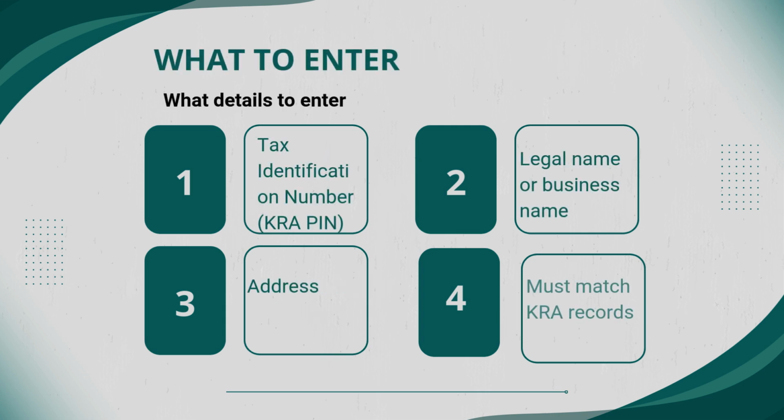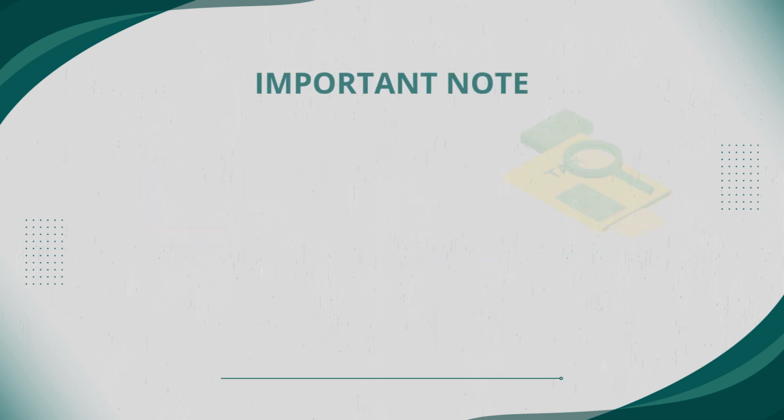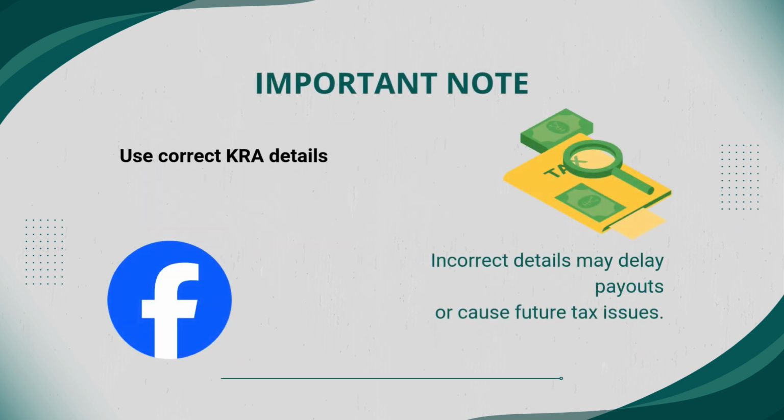So in the tax section, enter your KRA PIN number, your legal name or the business name, and your address. Make sure these details match exactly with your KRA records. Important note: using incorrect tax details can delay payouts or cause issues later when filing returns. So take time to confirm everything is correct.